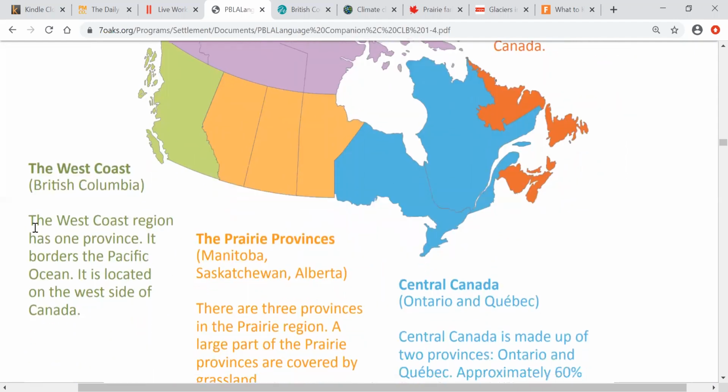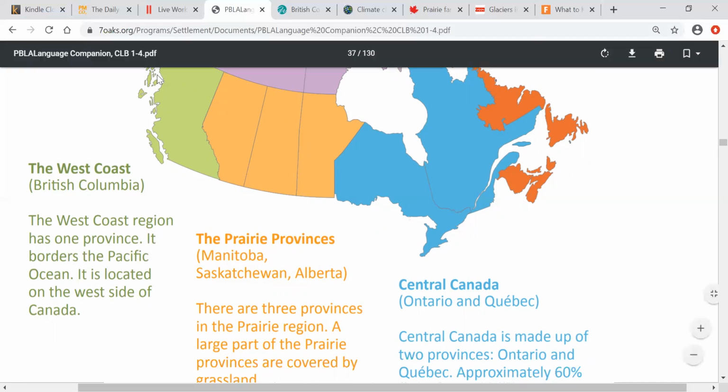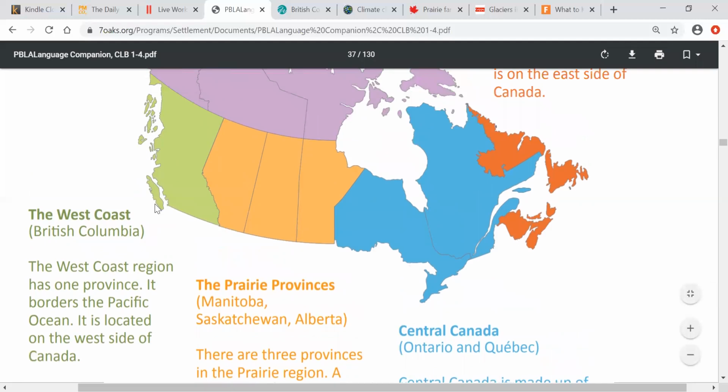Let's read. The West Coast region has one province. It borders the Pacific Ocean. We said border is the line that separates, shares between two things. Maybe land, maybe water. So this is the border over here.